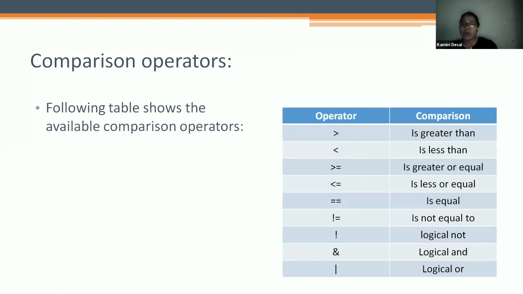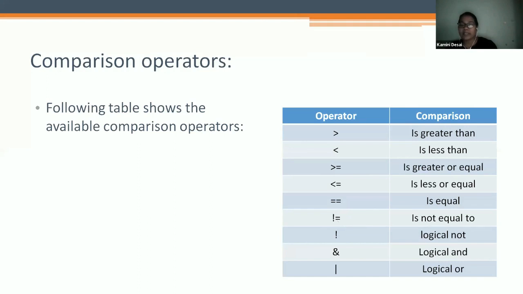If I want to check whether 2 is equal to 0, I have to write 2, double equal to, 0. This is a logical operation. For not equal to, the exclamation sign with equal to gives not equal to.